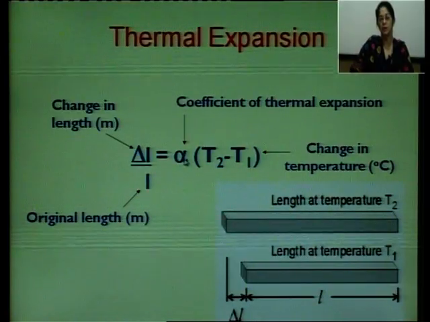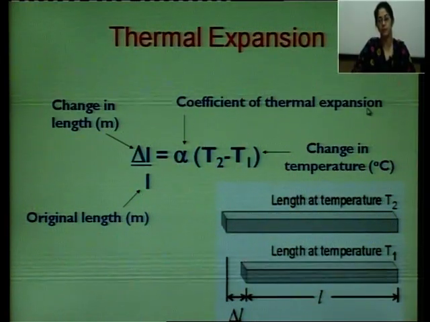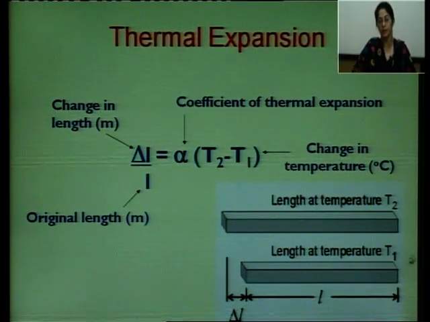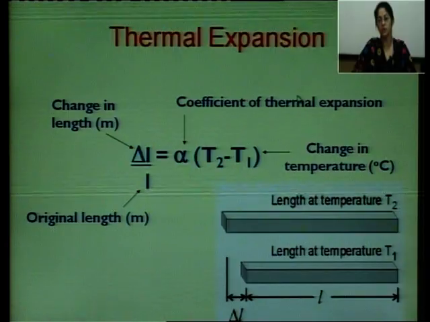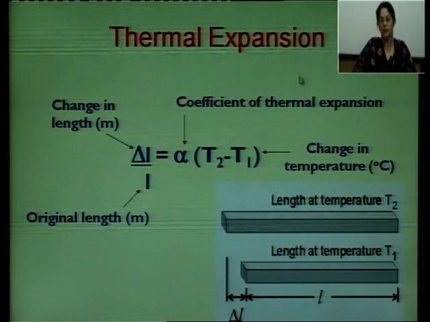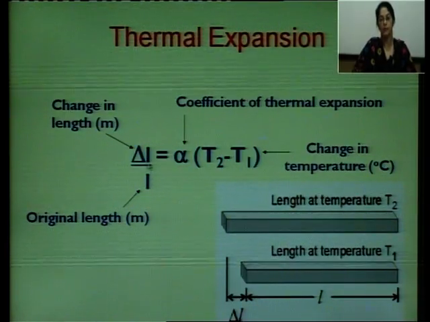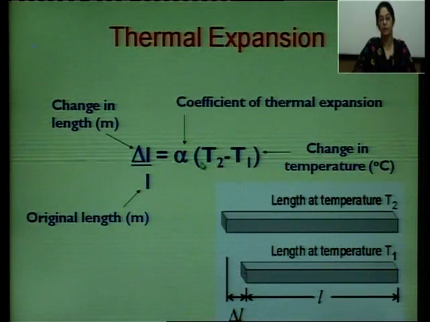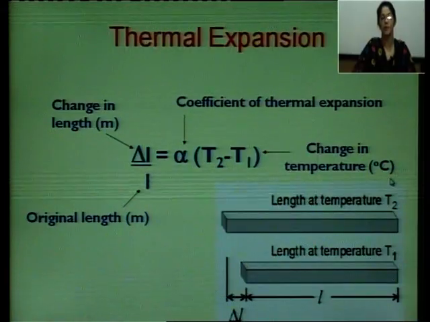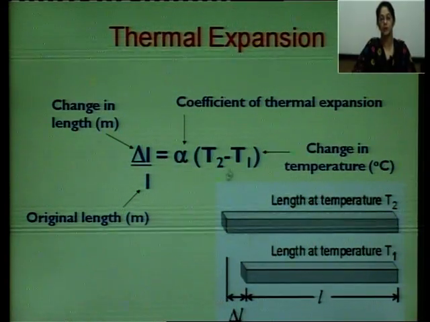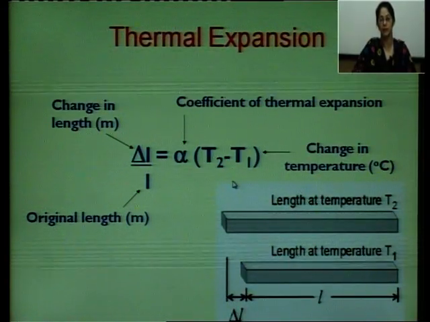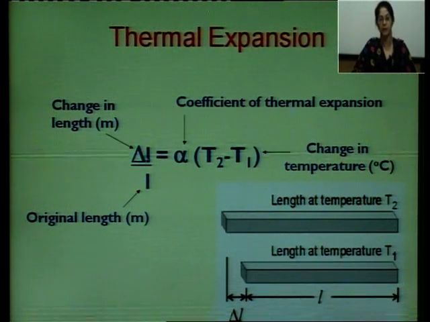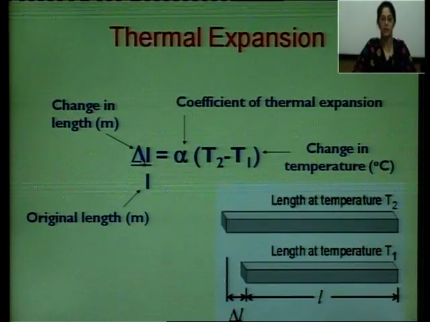Now what is this alpha? This is the coefficient of thermal expansion, and in this particular example, because it is an increase in length, we say this is the coefficient of linear expansion. Linear here stands for length. So delta L upon L is alpha (T2 minus T1), where T2 minus T1 is the change in temperature. The change in temperature can be an increase or a decrease. Similarly, delta L, the change in length, can be an increase or a decrease in length.